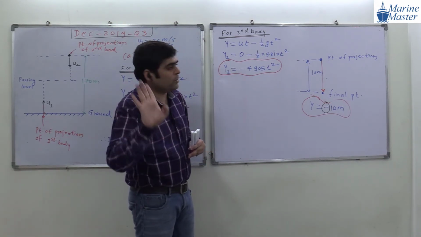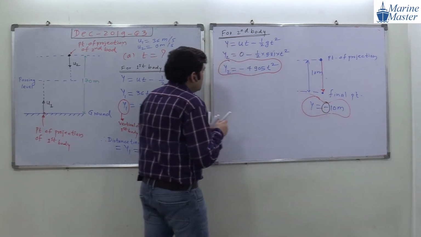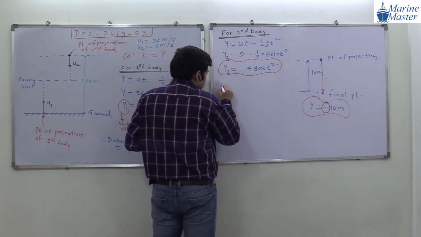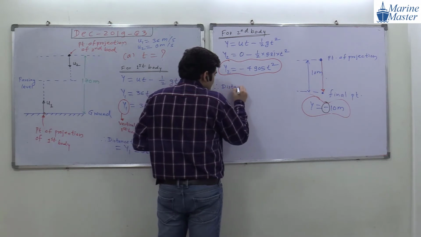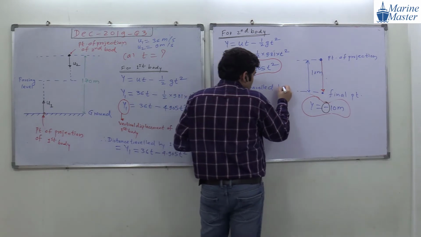Okay guys, are you getting my point? Same scenario here. But if you want the distance traveled, so therefore, try to see the point here.